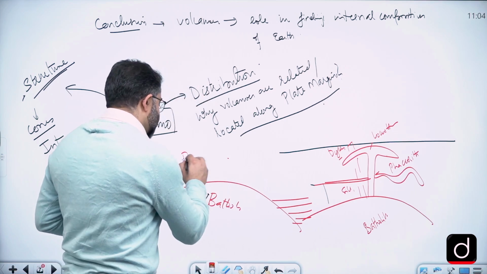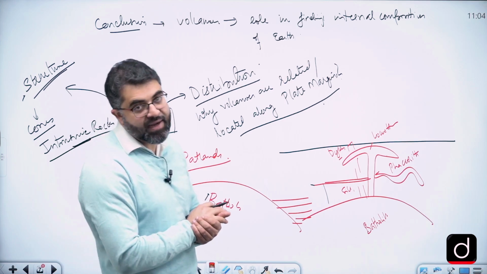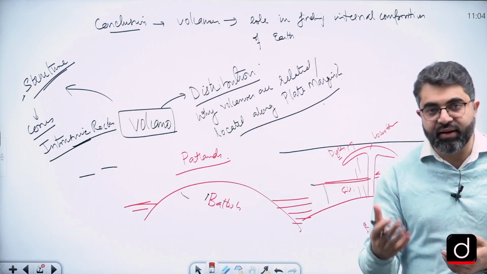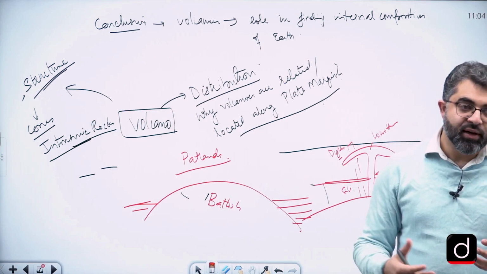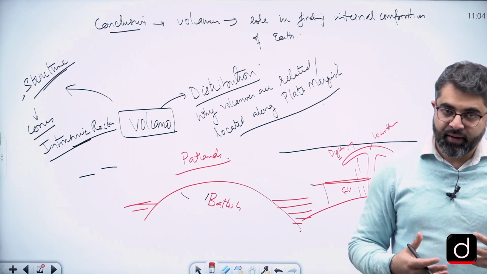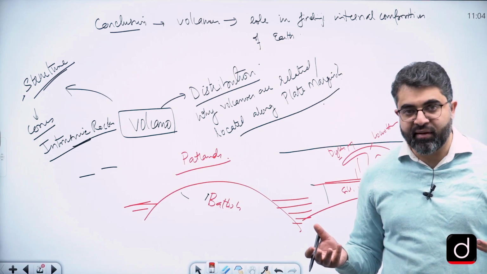Batholiths, etc. can get exposed. These are called as batholith lands. Those lands or batholiths, when they get exposed, they form a very important source of minerals. After all, volcano is an eruption of minerals.